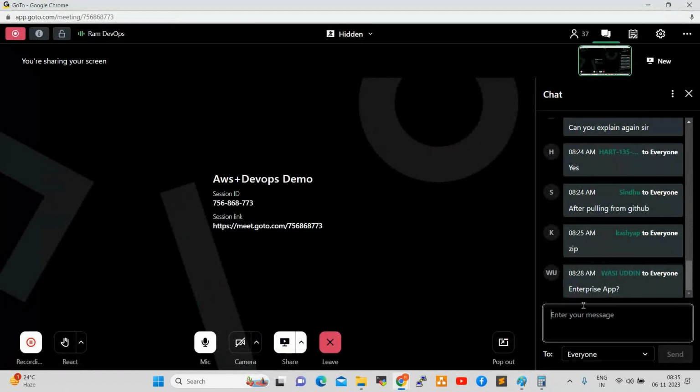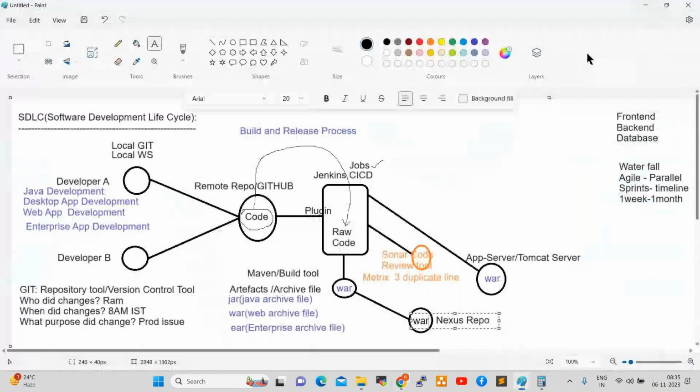So enterprise application is nothing but, at enterprise level, we use credit card applications, banking applications, and different applications like Google, YouTube, and Instagram. For non-live applications, we can generate a war file and store that war file onto the Nexus repo.